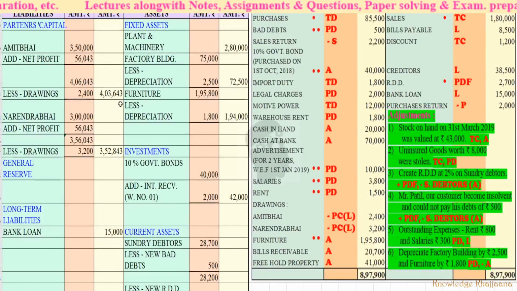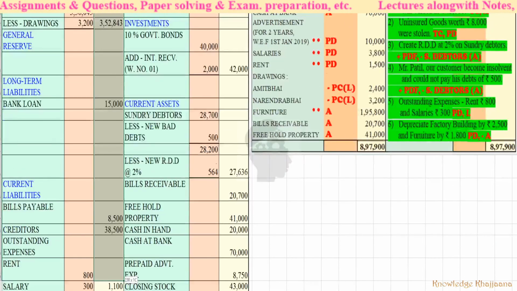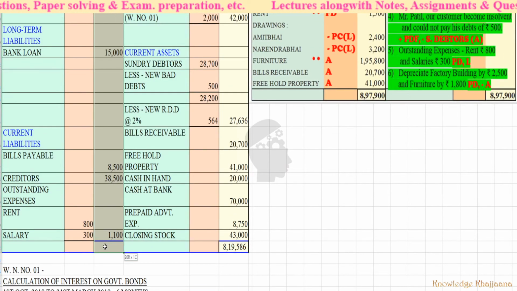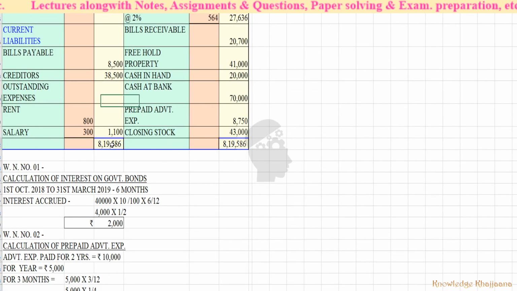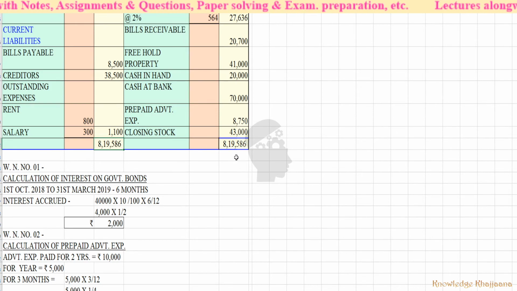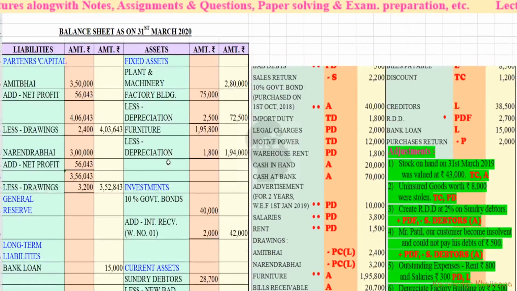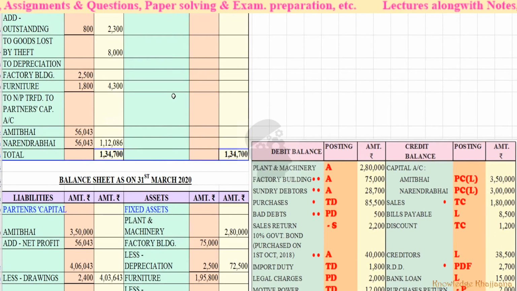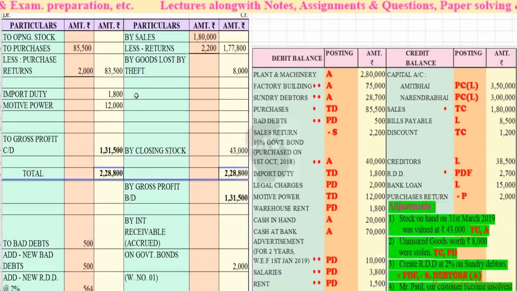8,19,586. Now let's do the total of the liability side. It must be same, should be same, and it is 8,19,586. Very good. It means our problem has been tallied. Okay, very good. I hope you have solved along with me. For that I solved it very slowly so that you should be along with me.